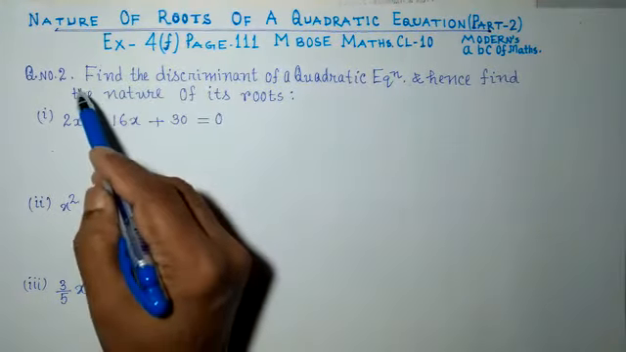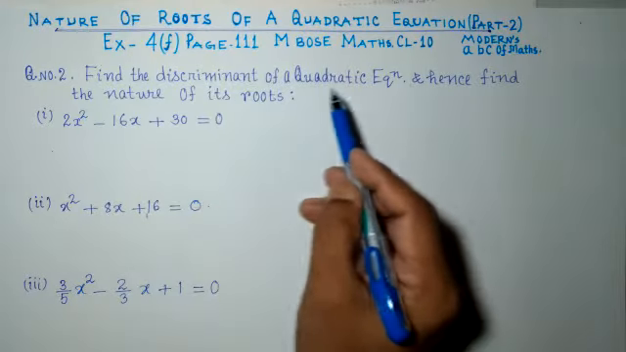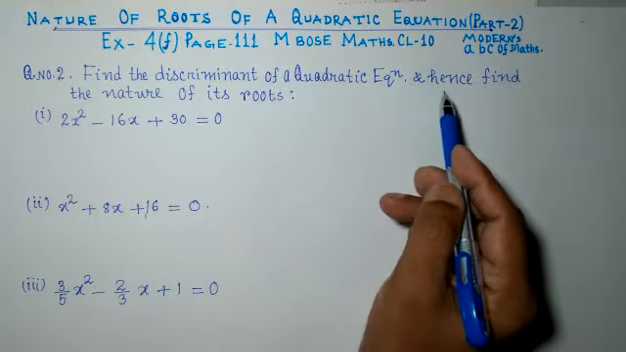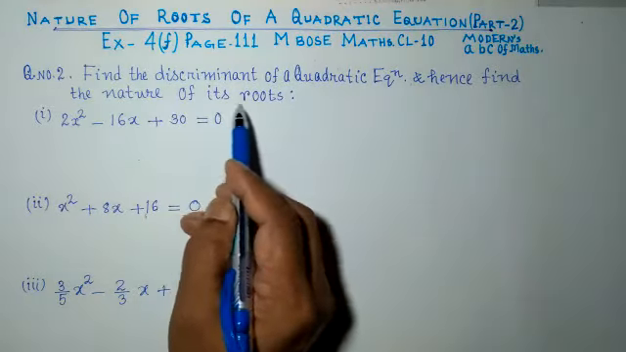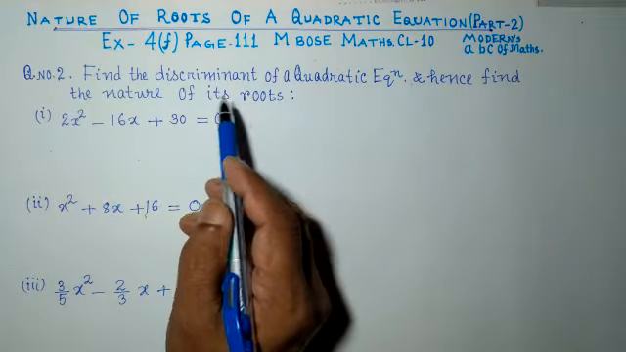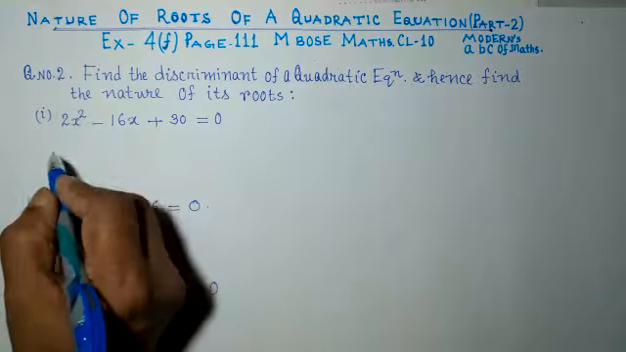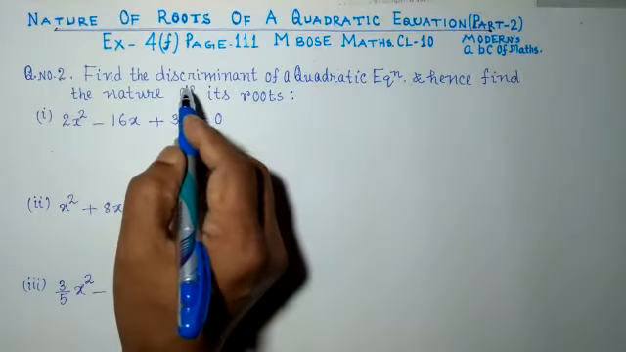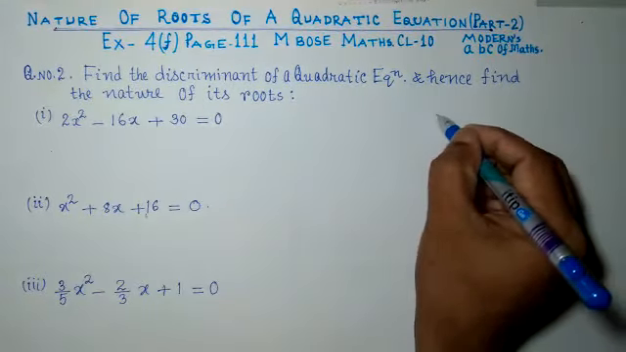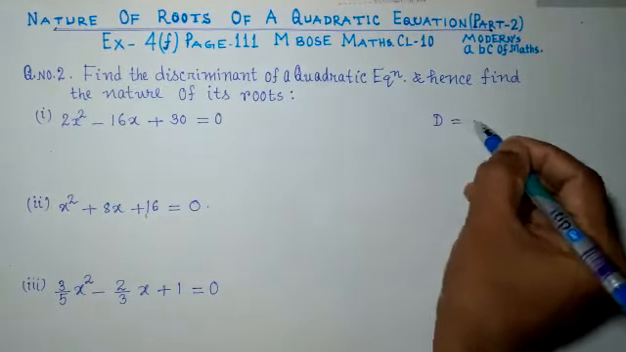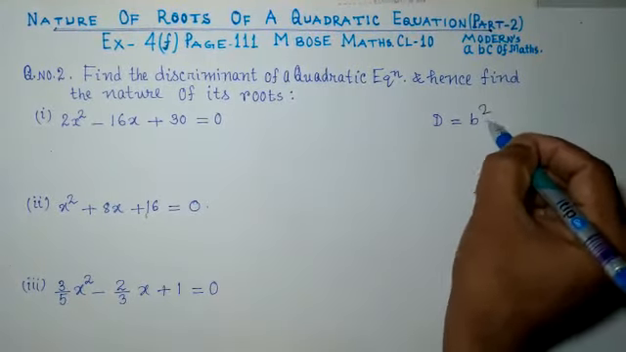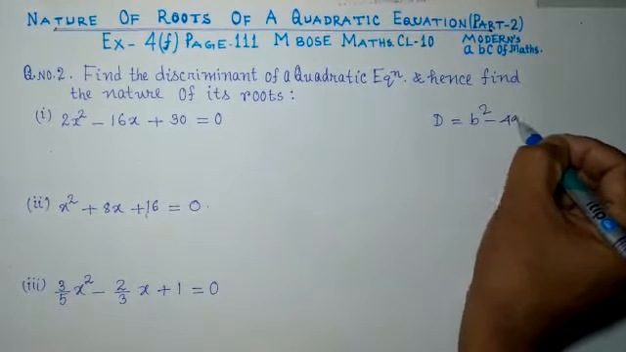See question number 2, find the discriminant of a quadratic equation and hence find the nature of its roots. So first we have to remember the formula for discriminant. Formula for discriminant is equal what? D is equal b square minus 4ac.